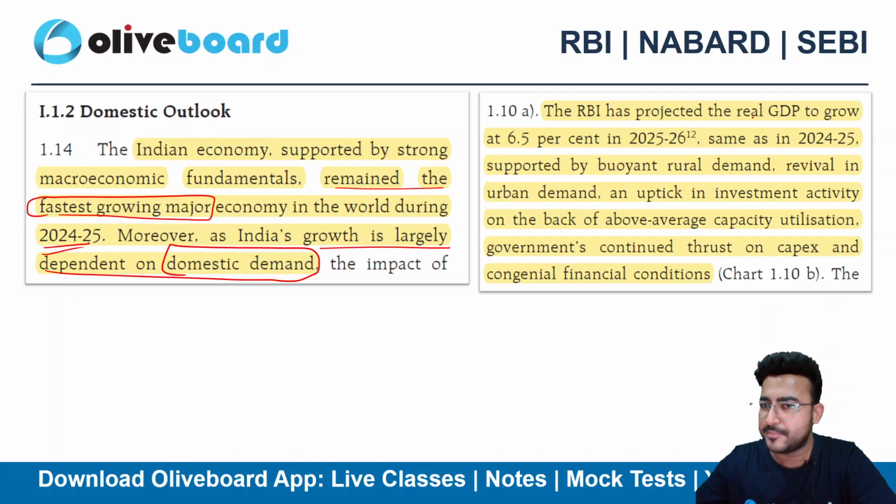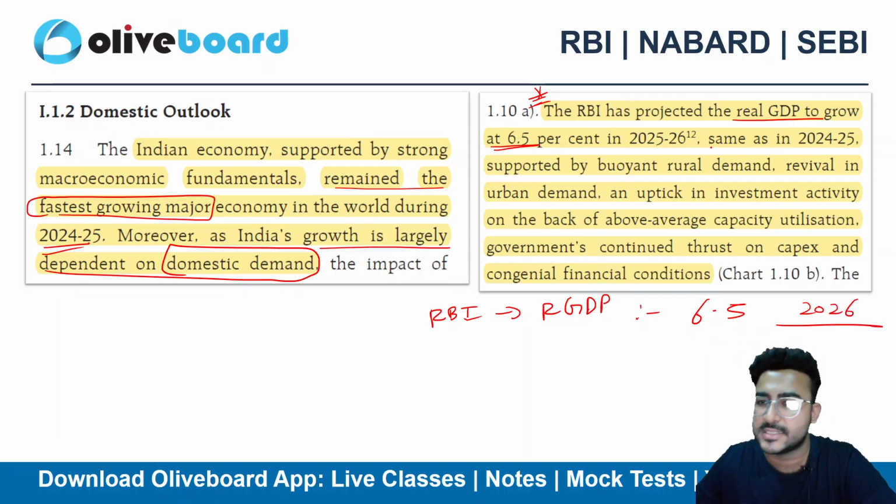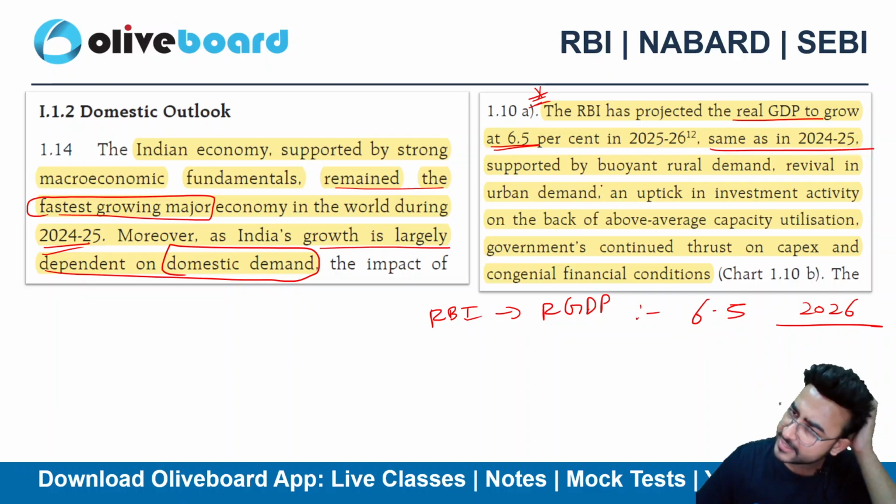So RBI has again projected the real GDP to grow at 6.5%. Please remember this data. The RBI projection of real GDP is 6.5% for financial year 2026, which is the same as in financial year 2025.